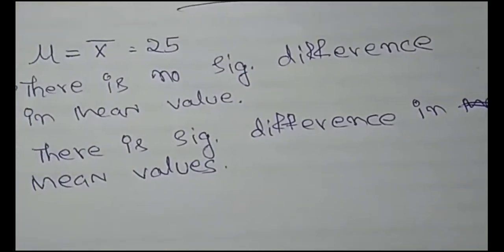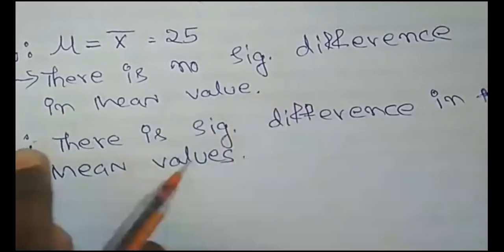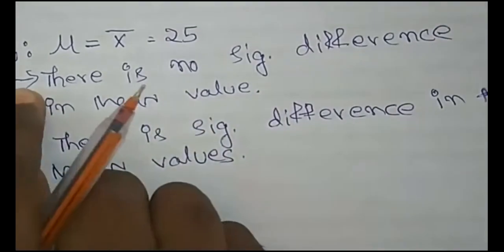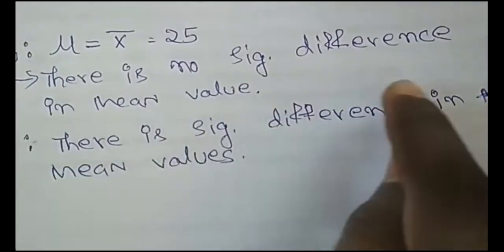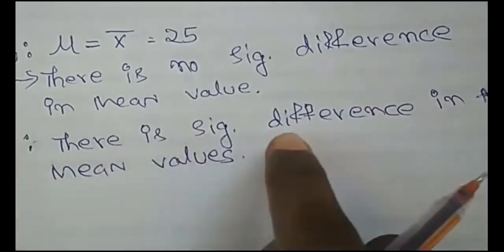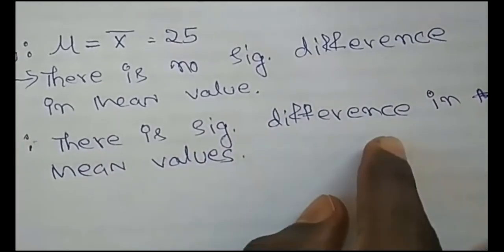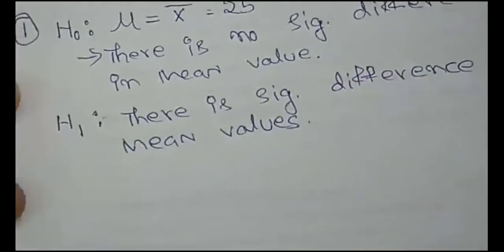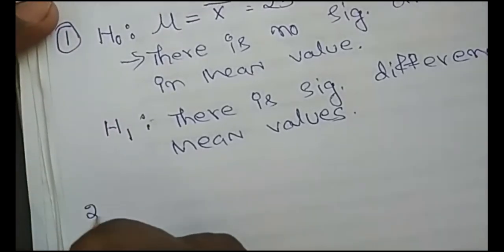See, that is the hypothesis. Null hypothesis, there is no significant difference in mean values. And alternative, there is a significant difference in mean values. Or you can write there is no significant difference between sample mean and standard value, and there is a significant difference between sample mean and standard value. So that is the first step. We have to write a hypothesis.